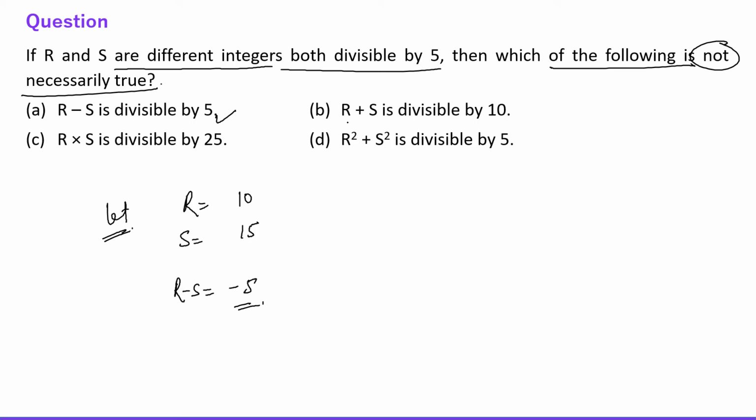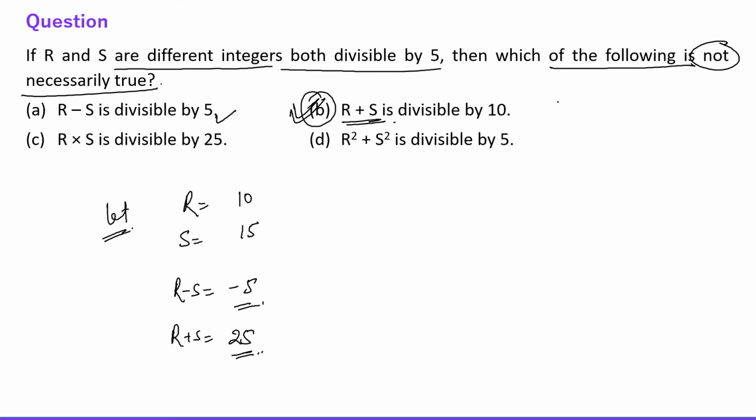Yeah, it is correct. R plus S is divisible by 10. So R plus S is 25. Is 25 divisible by 10? No, it is not. So R plus S being divisible by 10 is not necessarily true, right everyone? So this will be the correct answer. B choice is the right answer. This is not necessarily true.